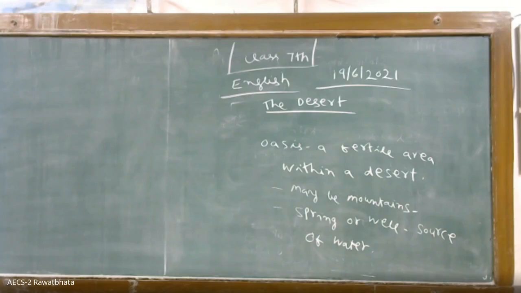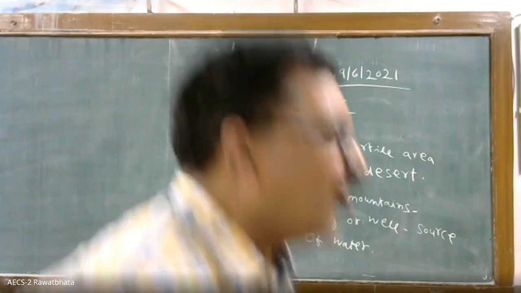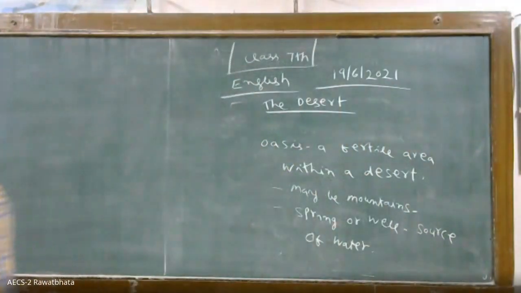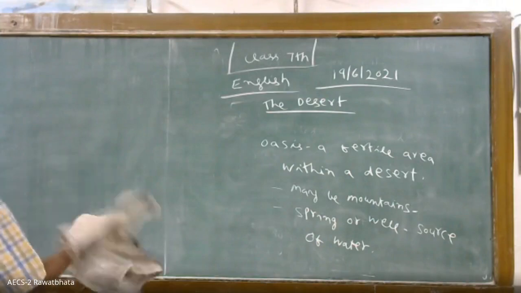A desert may be hot like the Thar, cold like Ladakh, but generally speaking, if a place has little or no water or vegetation, people usually call it a desert. So it is wrong to say a desert is hot or cold.